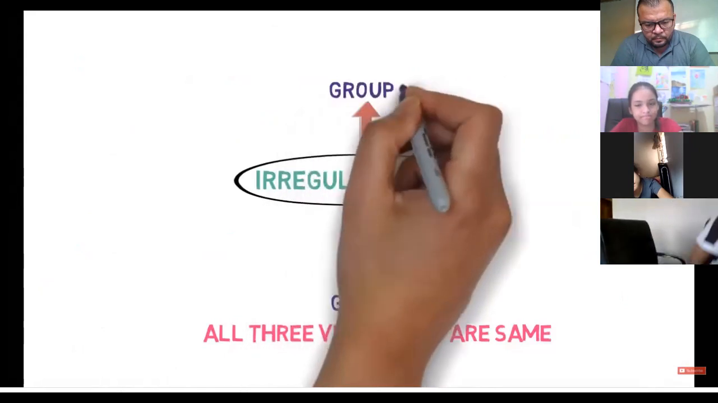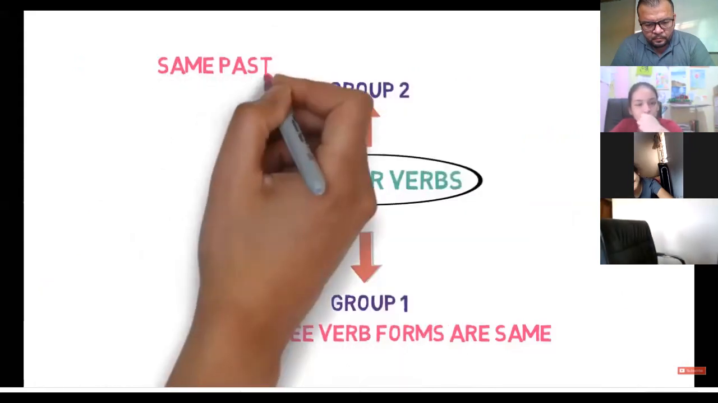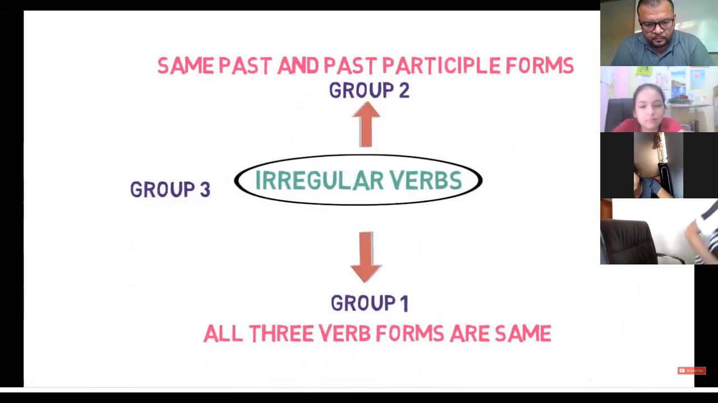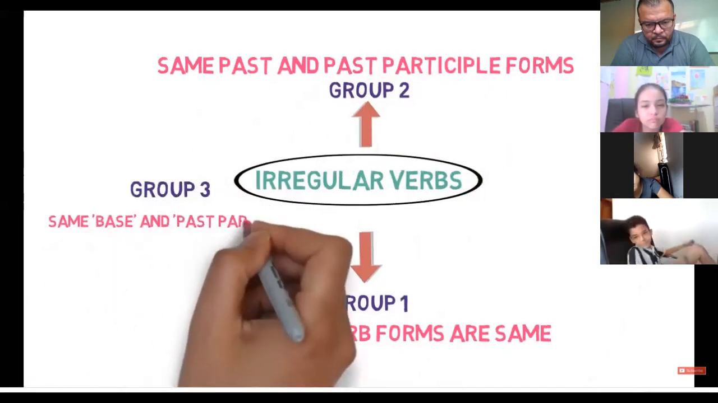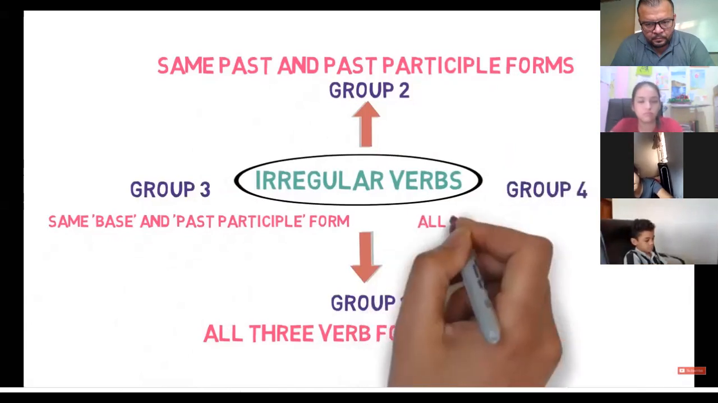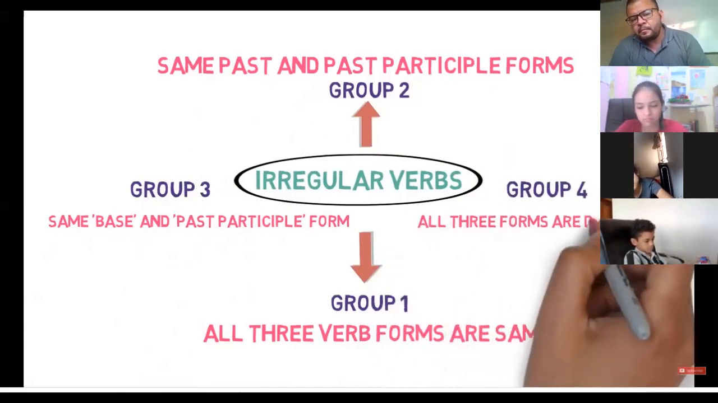Group 2 will contain same past and past participle form of verbs. Group 3 will contain same base and past participle form of verb. And group 4 will contain all three forms of verb which are different.